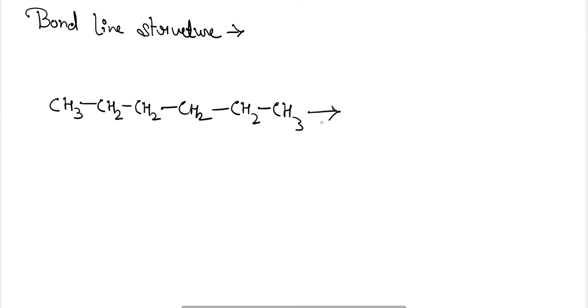This 6 carbon atom chain, that is hexane, can be represented in the bond line structure as 1, 2, 3, 4, 5 and 6. Each corner of this bond line structure represents one carbon atom consisting of the appropriate hydrogen atoms.